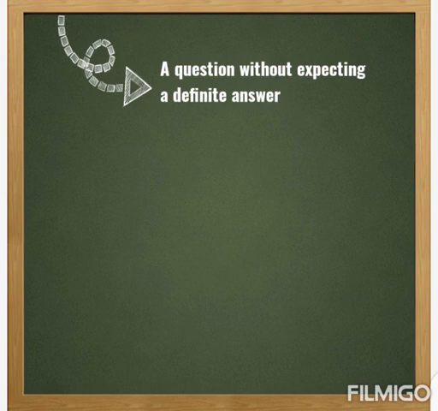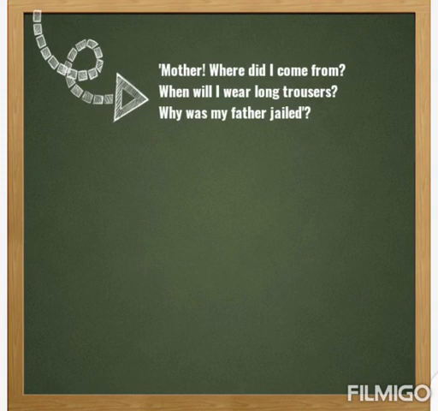Let's take for example in Oswald Mtshali's poem The Boy on a Swing. The boy was seen asking his mother, "Mother, where did I come from? When will I wear long trousers? Why was my father killed?" These kind of questions do not require a definite answer, and that's what we call rhetorical question.